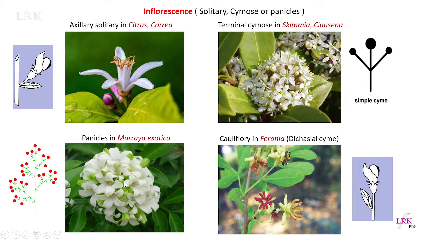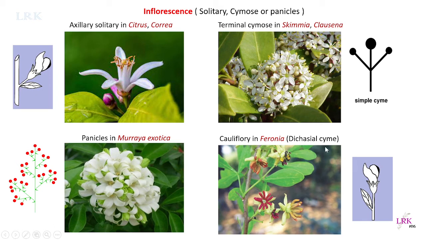What is a panicle? Panicle is a much branched inflorescence, and each branch represents a raceme. See, this is a much branched inflorescence, and each branch represents a single raceme. Okay, so in Murraya, we see this panicle as inflorescence, and cauliflory is seen in Feronia.